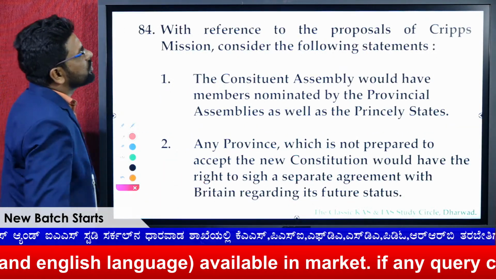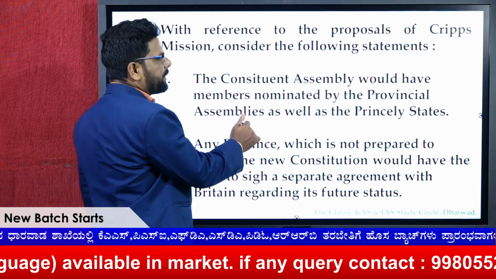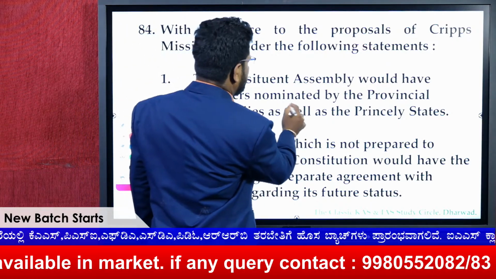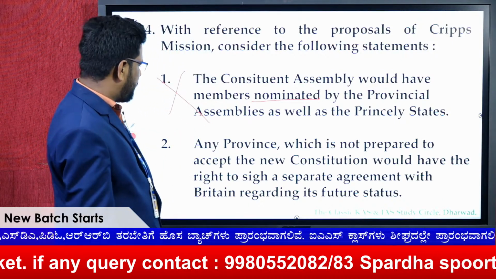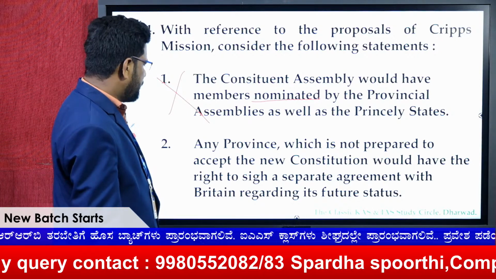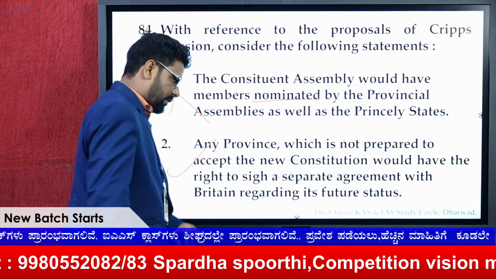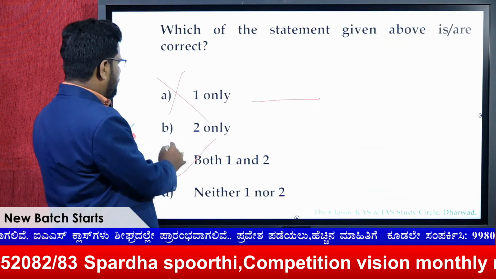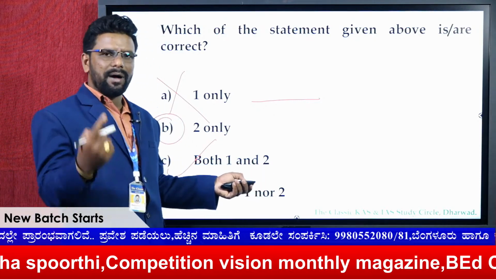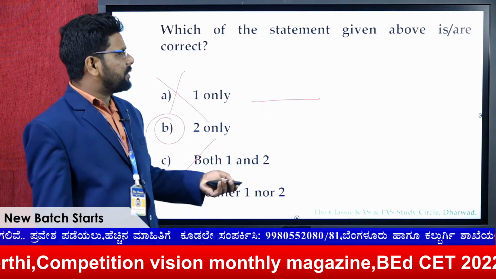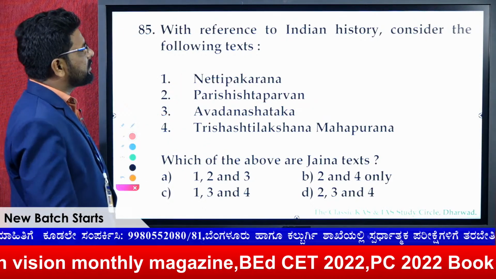And one more question is related to the Cripps Mission. The Constituent Assembly would have members nominated by the Provincial Assemblies as well as princely states. No, it's not nominated, it's elected, so that is wrong. Any province not prepared to accept the new constitution would have the right to have a separate agreement with Britain. This is right, so the option here is B. No need to explain again about the Cripps mission, the Poona Declaration, the Nehru Report, Jinnah's proposals, many things are there. No need to discuss.